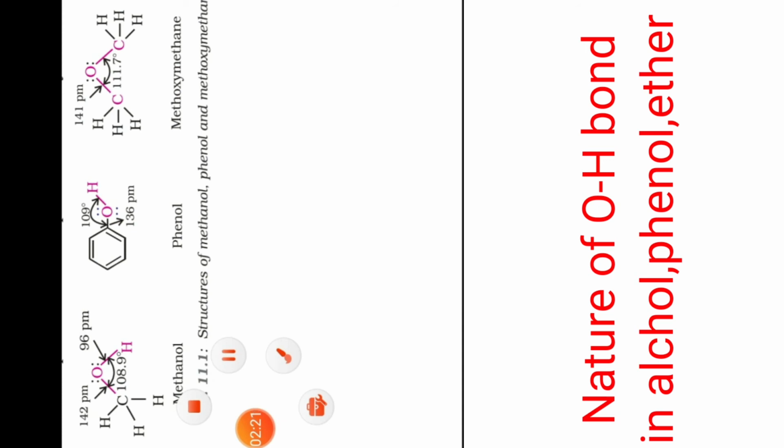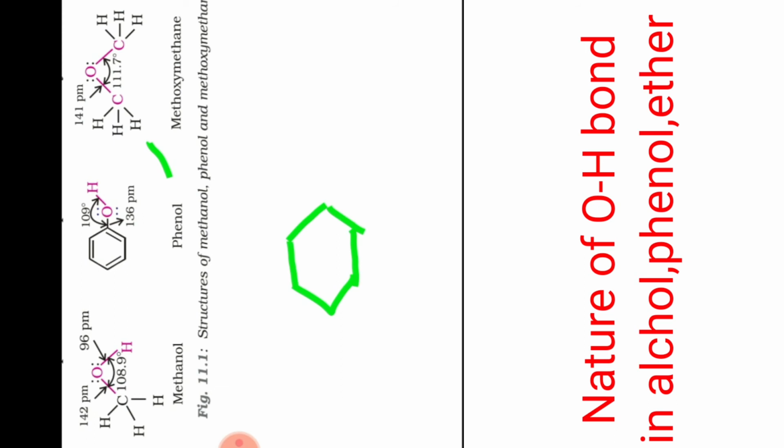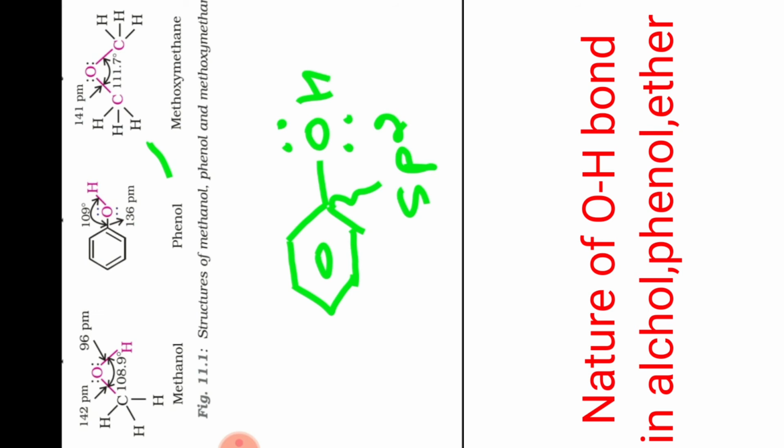Same way, now you see the structure of phenol beta. Please see the structure of phenol. In the phenol, benzene ring is there, and benzene ring is attached with the OH group. And here OH is attached with the double bonded carbon, so that is why it is sp2 hybridized. And here bond angle is 109 degree.